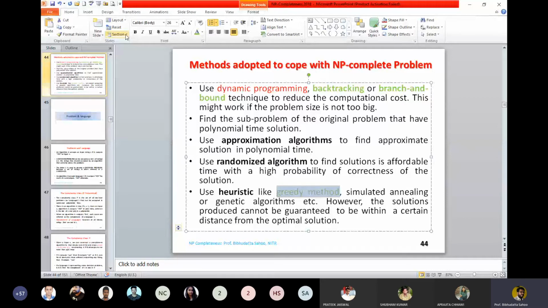So now find the subproblem of the original problem that has a polynomial time solution. That means you are taking the original traveling salesman problem, maybe with n equal to 500 cities. Then you have a subproblem: you try to find the tour for 5 cities. You have a polynomial time algorithm.